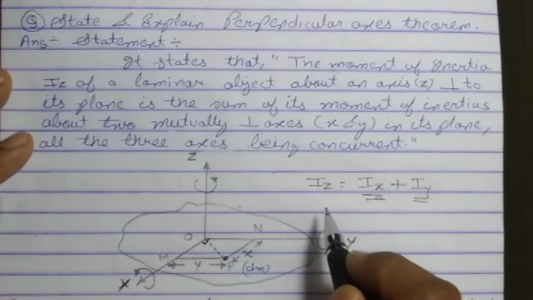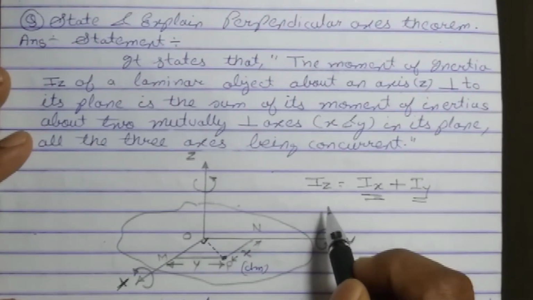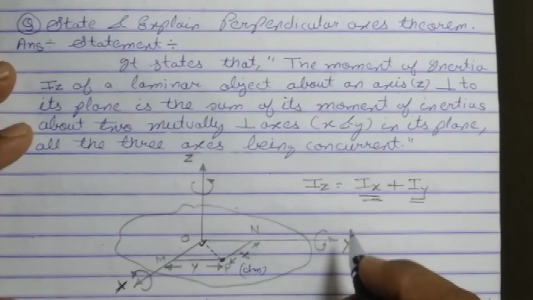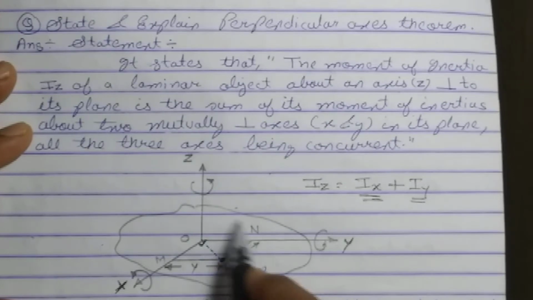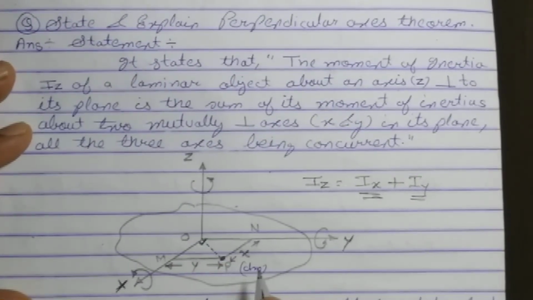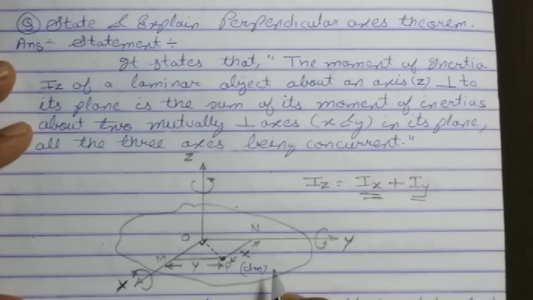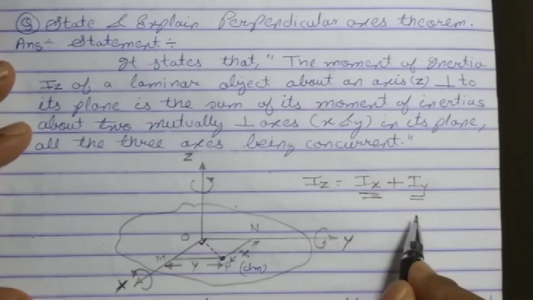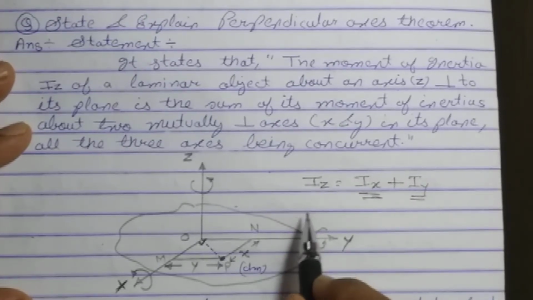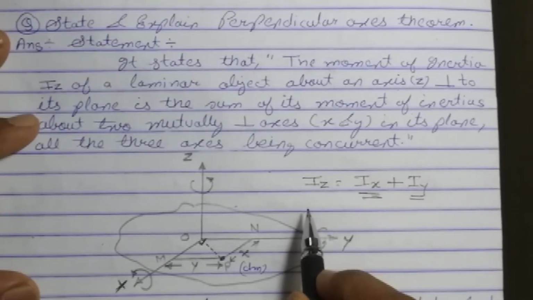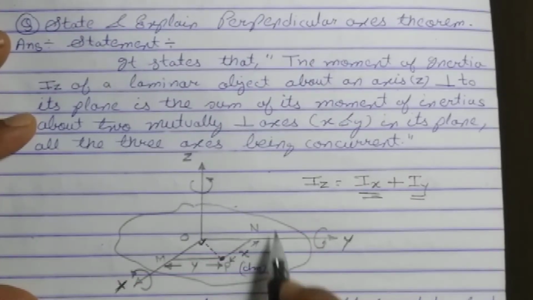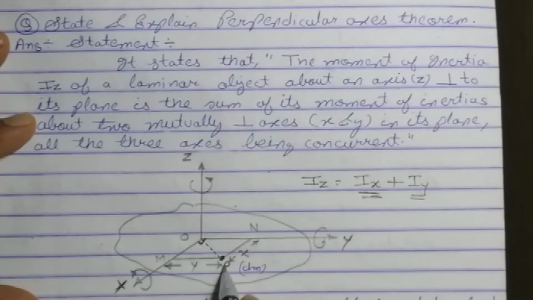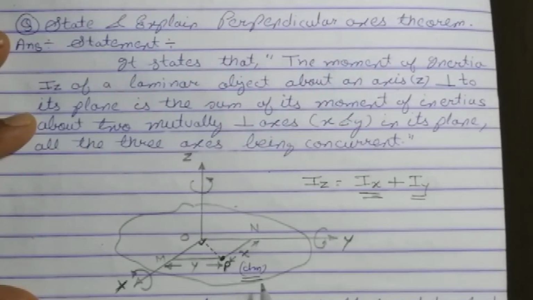Now let us prove the statement. Once we prove it, then you can state the statement confidently. Students, this particular body is irregular in shape. That's why, to find the moment of inertia of the body about the x-axis, y-axis and z-axis, we are going to find the moment of inertia of a small particle on this plane lamina. So students, I am going to consider here a small particle at point P whose mass is dm.